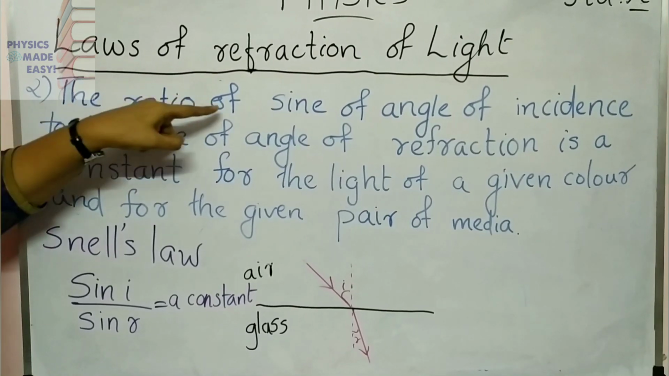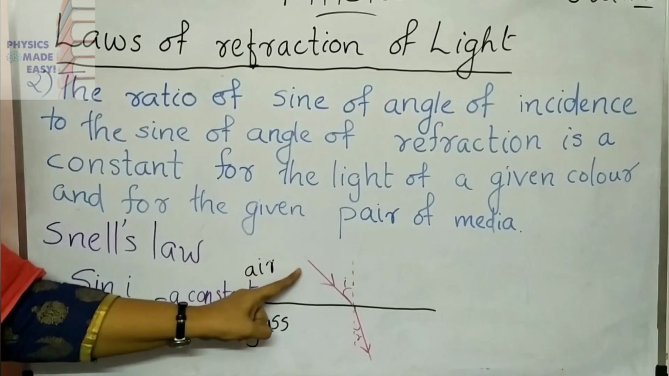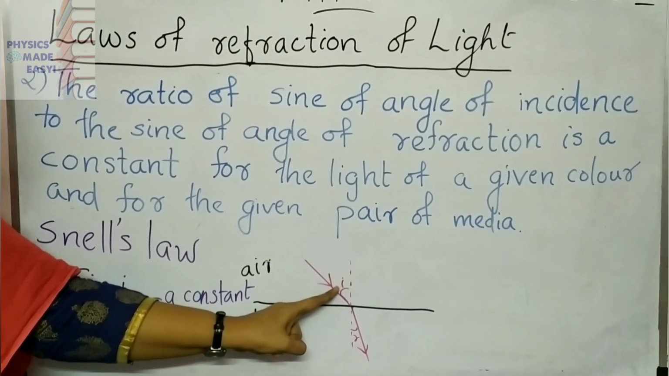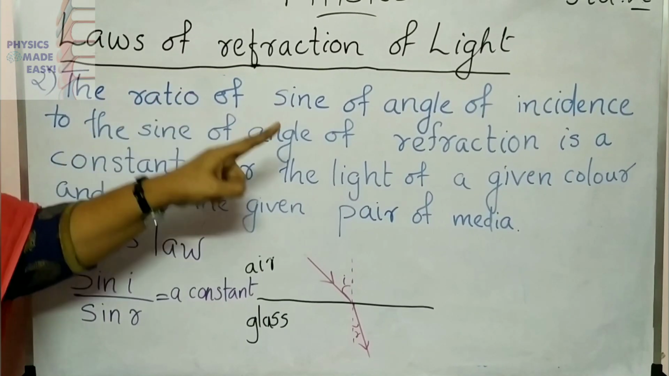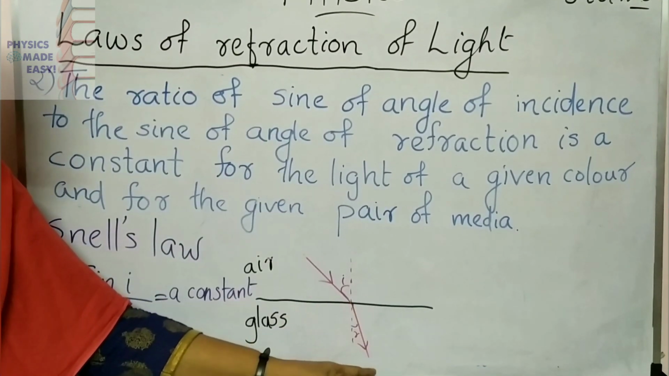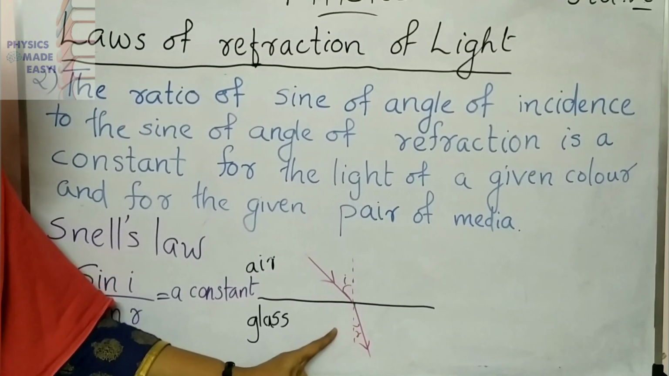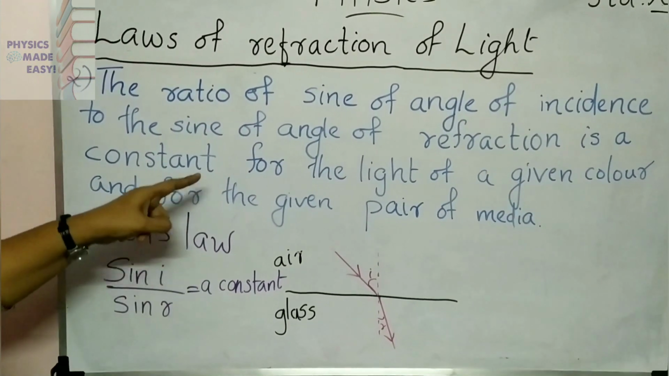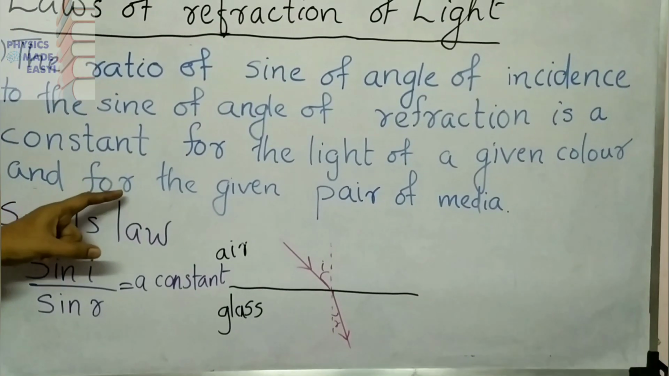The ratio of sine of angle of incidence, here you can see incident ray, normal, I is the angle of incidence, to the sine of angle of refraction, you can see refracted ray, R is the angle of refraction, that is the angle between normal and the refracted ray. That is a constant for the light of a given color and for the given pair of media.